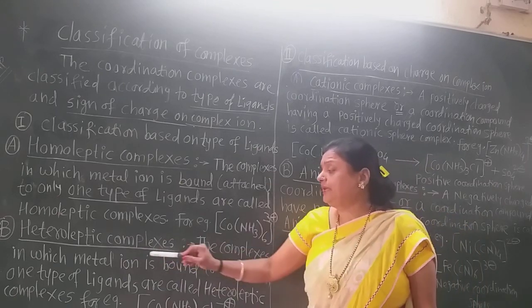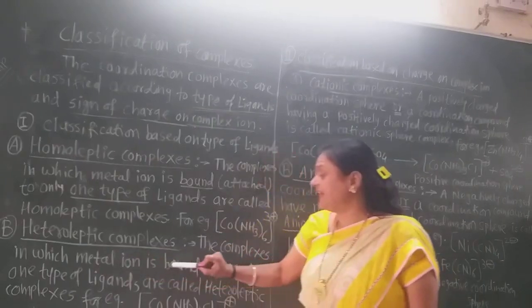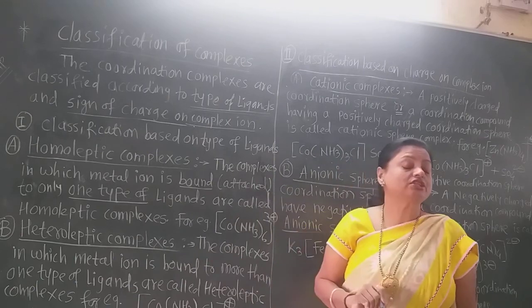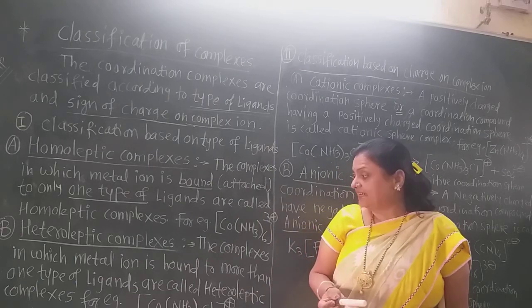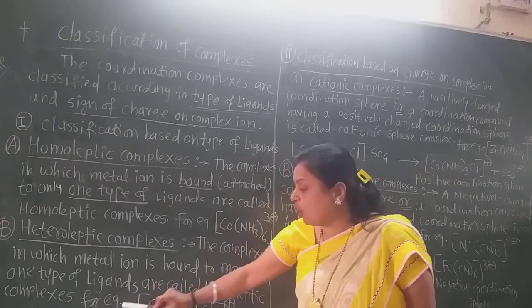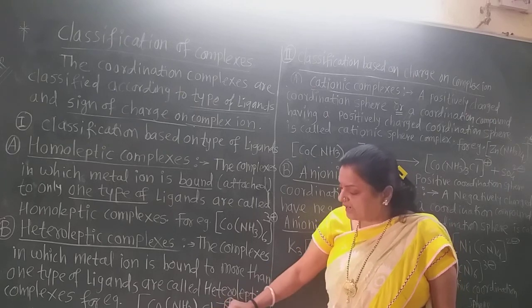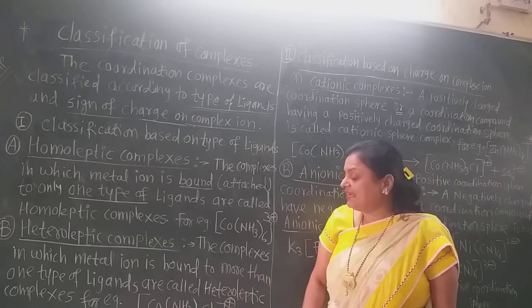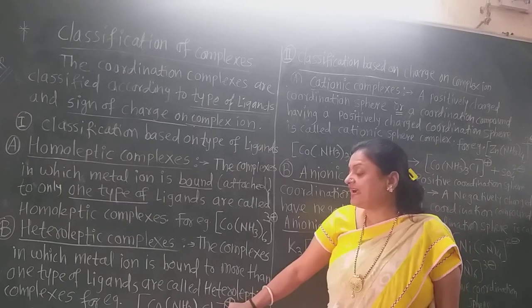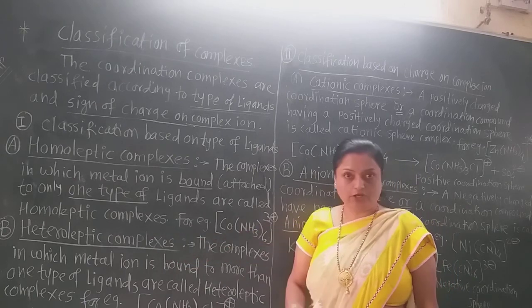And in heteroleptic complexes, what is there? The complexes in which the metal ion is bound to more than one type of ligand, that means different types of ligands, are called heteroleptic complexes. Now see this complex. Here there are 4 ammonia ligands and 2 chloride ligands. So, 2 different types of ligands are present in this complex. So, this complex is the heteroleptic complex.